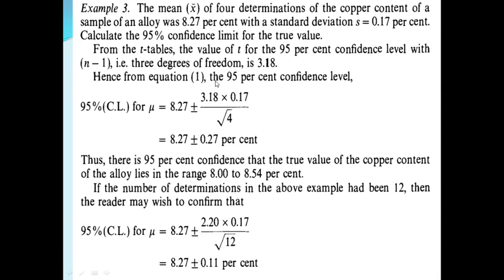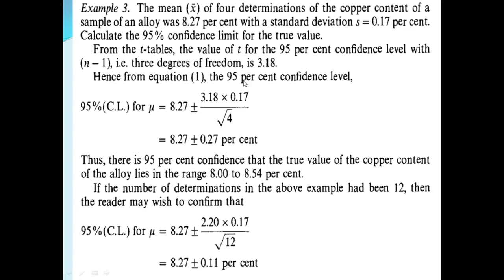Hence from equation 1, the confidence limit at the 95% confidence level: mu is equal to 8.27, that is the mean, plus minus the t value 3.18 into the standard deviation 0.17% upon the square root of 4 determinations.